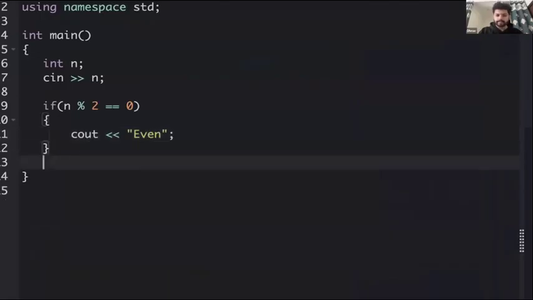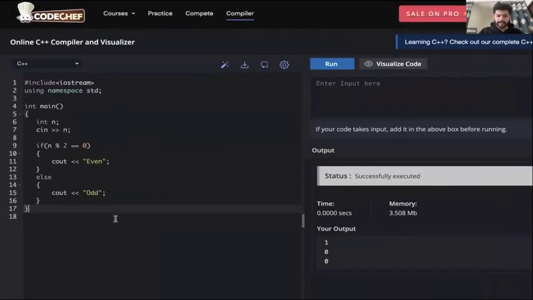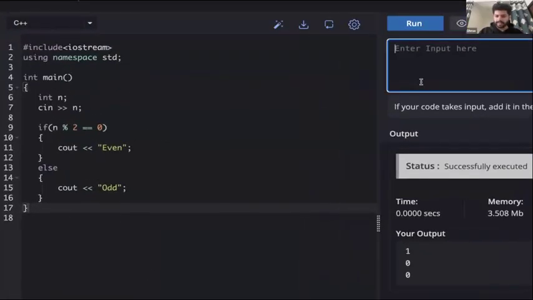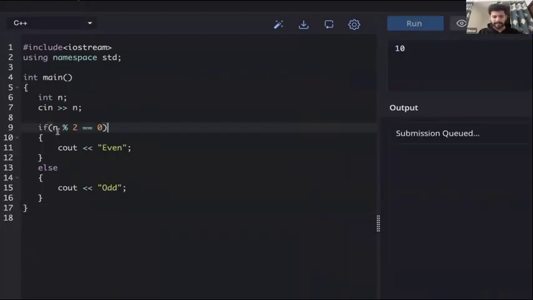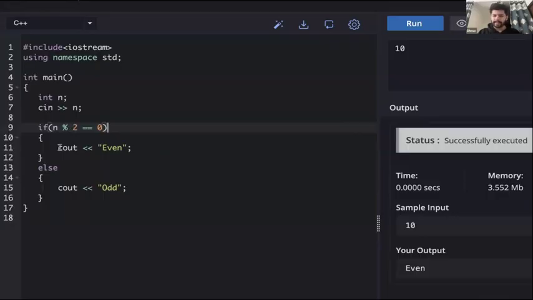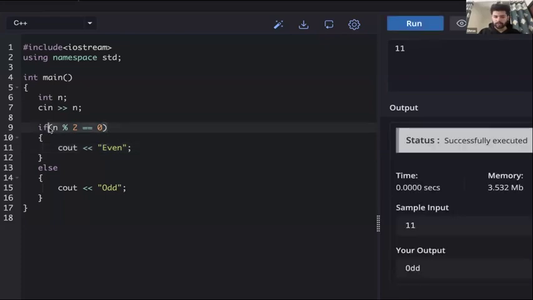Otherwise, this will be odd. That's it. Let's run this code for, let's say, 10. So for 10, this will be true, so we will enter this block. For 11, this condition will be false because 11 mod 2 is not 0. So this block will be skipped and we will enter here and print odd.